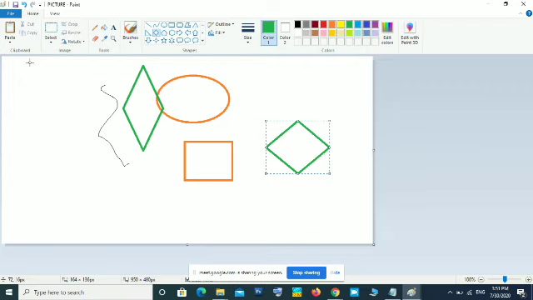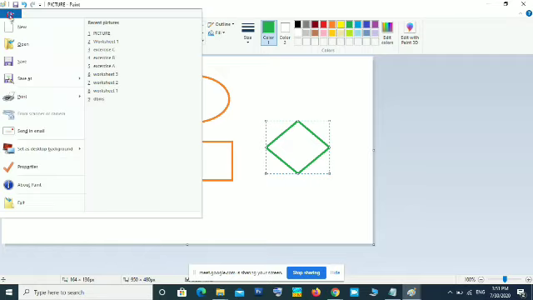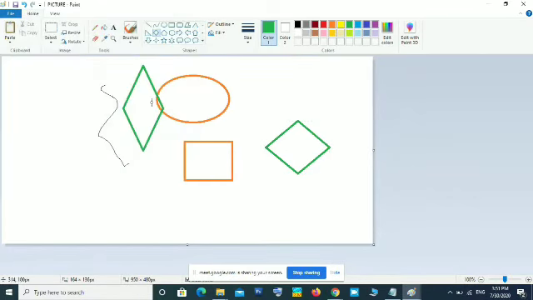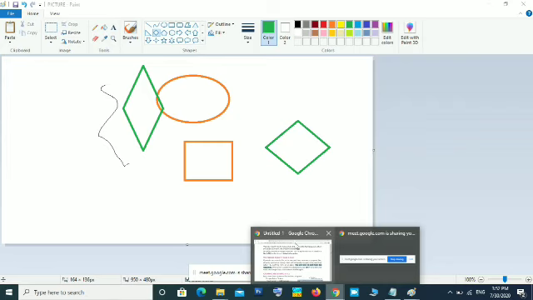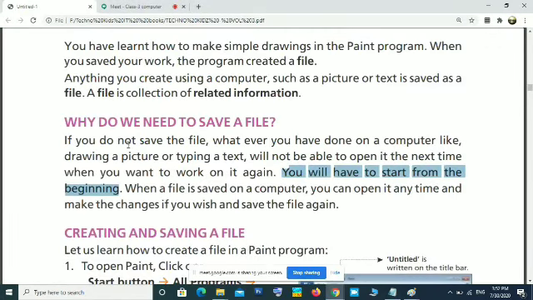Okay, if you want to save the changes, you have to click the save button again, or you have to click the Paint button and click save again. Then only these two green shapes will be saved. That means you can make any changes, modifications whenever you want after opening the file.